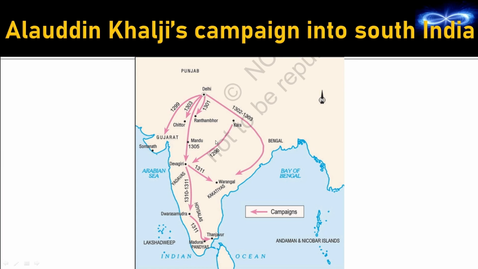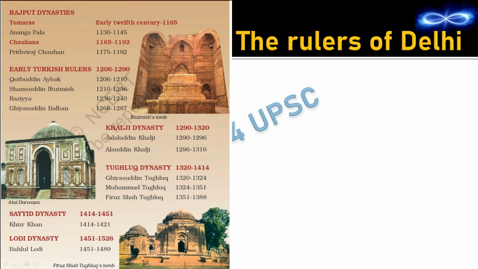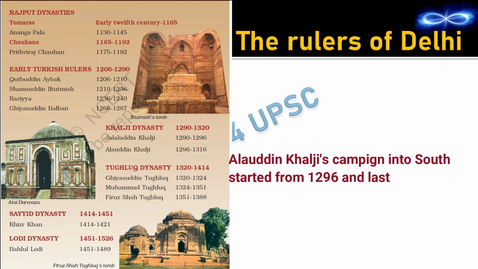And after that they attacked Mandu in 1305. Then in 1311 he attacked Warangal, Dwarasamudra and Tanjavur. So that means his expedition into south started from 1296 and it ended in 1311. Now if we look at the time period of Alauddin Khilji, we see that he occupied the throne in 1296. That is, the very year he was crowned, he started attacking the places in south, and in 1296 itself he had captured Devgiri. And from there onwards his journey into south began and it continued up to 1311, and we see that he had ruled up to 1316.